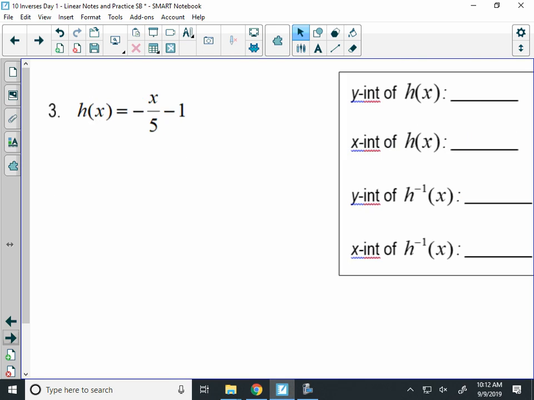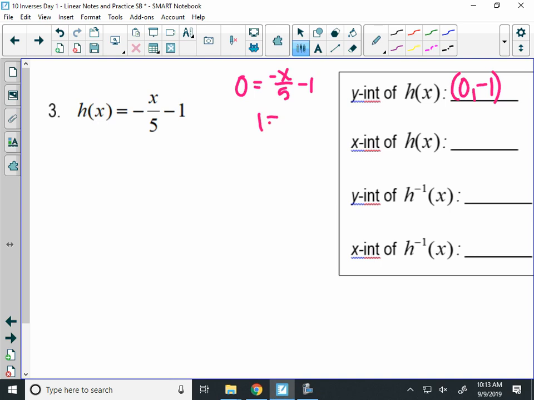One more, and then we'll switch it up. Negative x over 5 minus 1. So let's start. What's the y-intercept of h of x? We'll start with the y-intercept. 0, negative 1. Okay. What would be the x-intercept? If I put 0 in here, and I added 1, I'd have 1 equals negative x over 5. Times 5 is 5 equals, divide by negative 1? Negative 5.